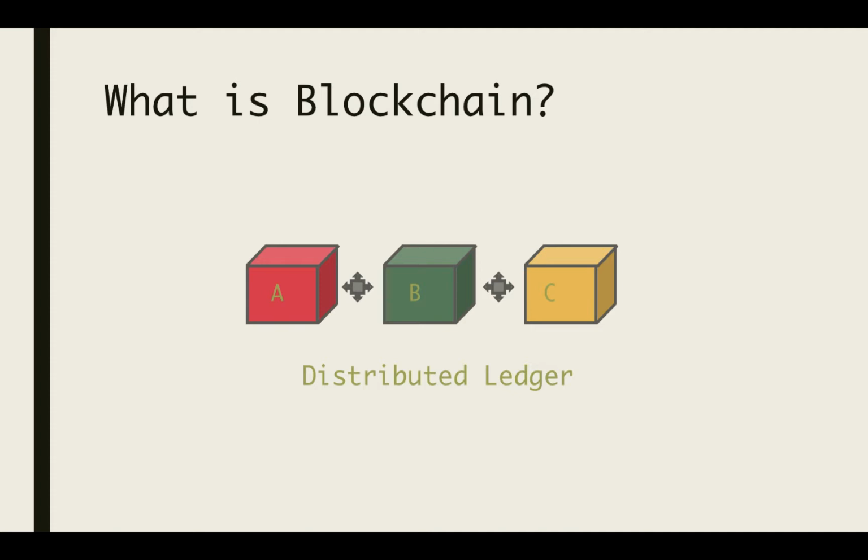Blockchain is a technology which allows digital information to be distributed but not copied. Blockchain is an incorruptible distributed ledger that depends on the resources of a peer-to-peer network.